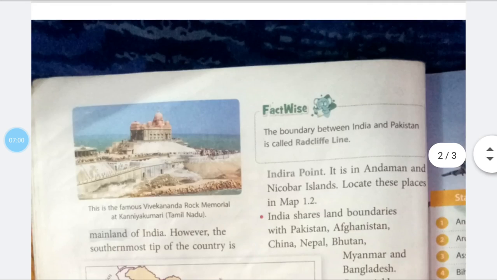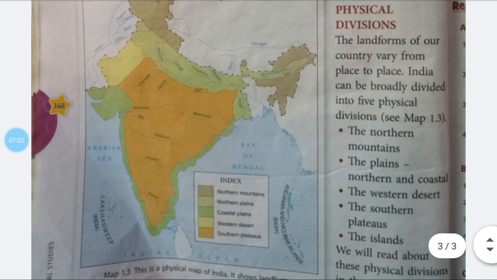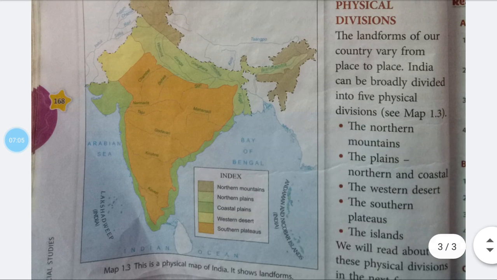Physical divisions. The landforms of our country vary from place to place. India can be broadly divided into five physical divisions. First one, the northern mountains. Second one, the plains, northern and coastal. Third one, the western desert. And the fourth one, the southern plateaus. And the fifth one, the islands.